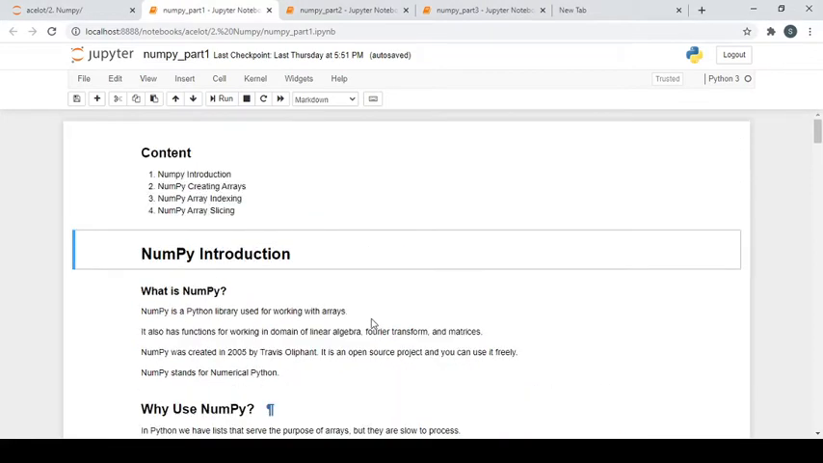So we are going to study about NumPy arrays. First of all, why do we use NumPy for data science or machine learning tasks? I'll start with the introduction of NumPy. NumPy is a Python library used for working with arrays.